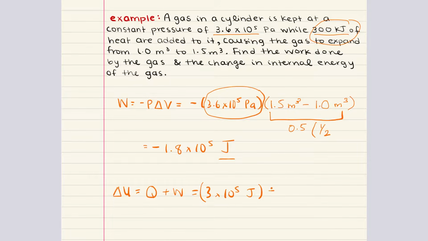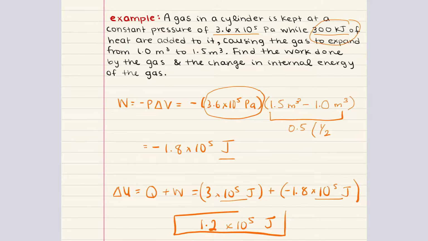And then we're going to add this to the work we've calculated, which is negative 1.8 times 10 to the fifth power joules. Essentially what we have here is 3 minus 1.8, which is equal to 1.2. And then we're just keeping the same units here, times 10 to the 5 joules.